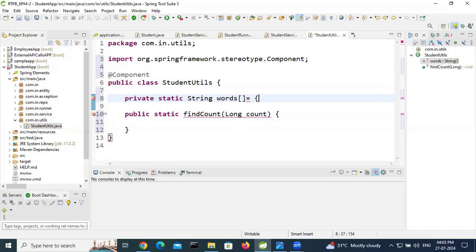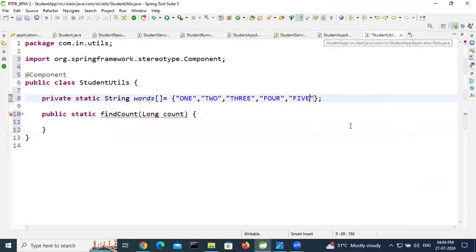Here we need to mention the word names. So ONE, TWO, THREE, FOUR, and so on. I will take up to 7.